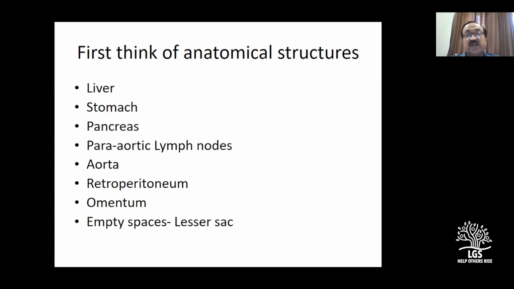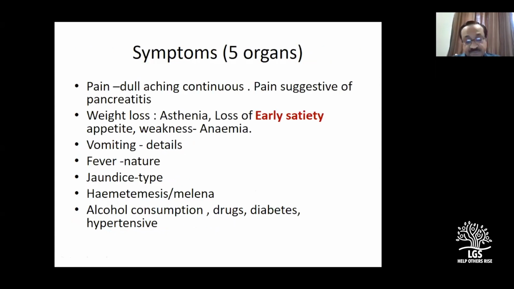Once you know what anatomical structures are there, then you have to go accordingly. If you have a dull aching pain, obviously it is mostly the liver, and pain suggestive of acute pancreatitis means you know what to suspect. Obviously, the patient might have had acute pancreatitis and comes after 4 to 6 weeks. That is the pseudocyst of the pancreas.